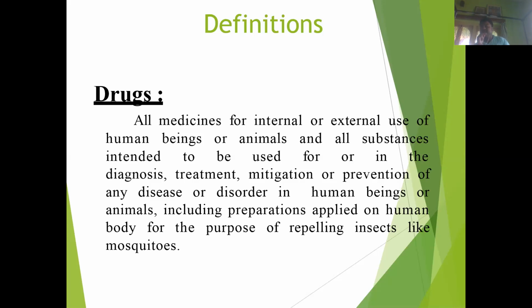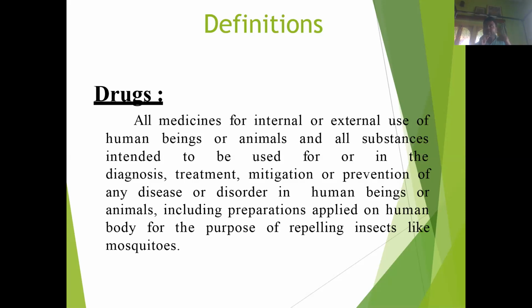Drugs means it includes all medicine which is used for the internal purpose or the external purpose of the human beings or other animals, which is basically intended to be used for the diagnosis of the disease, treatment of the disease, and mitigation.